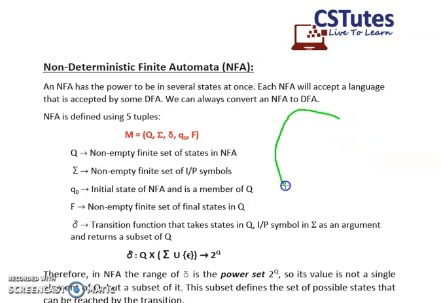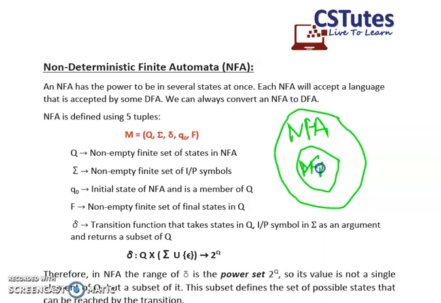We can see it in the form of a set. Let's assume that our NFA is a superset. Then the DFA is a subset of the NFA because DFA has certain kinds of restrictions. Due to these restrictions, DFA is more restricted as compared to an NFA. So whenever we want to convert our NFA into a DFA, we will impose all those restrictions on the NFA and we can find the equivalent DFA for a corresponding NFA.